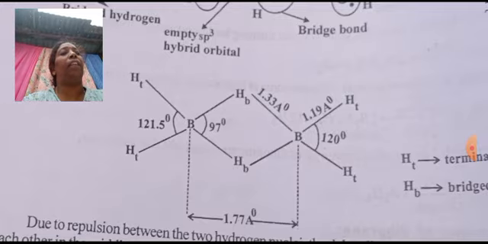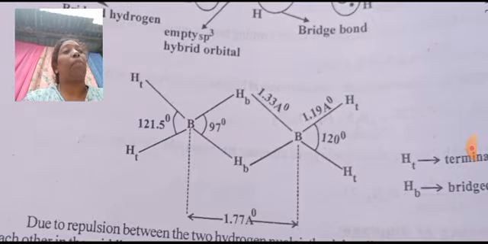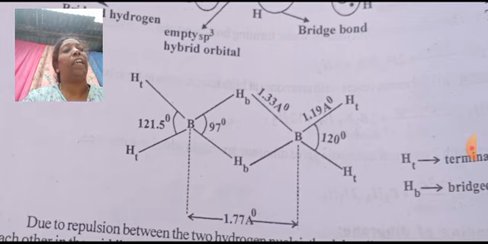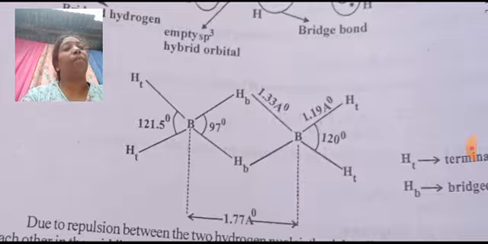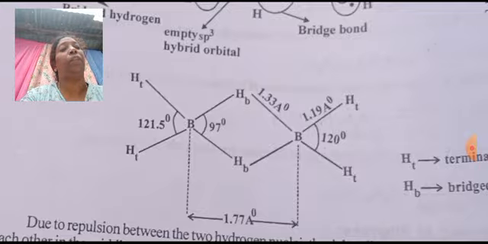As for the bond length of bridged hydrogens, you can see that HB means bridged hydrogens, HT means terminal hydrogens. The terminal bond length from boron to hydrogen is 1.19 angstroms, and from boron to bridged hydrogen is 1.33 angstroms. The bond angle between two terminal hydrogens is 121.5 degrees.